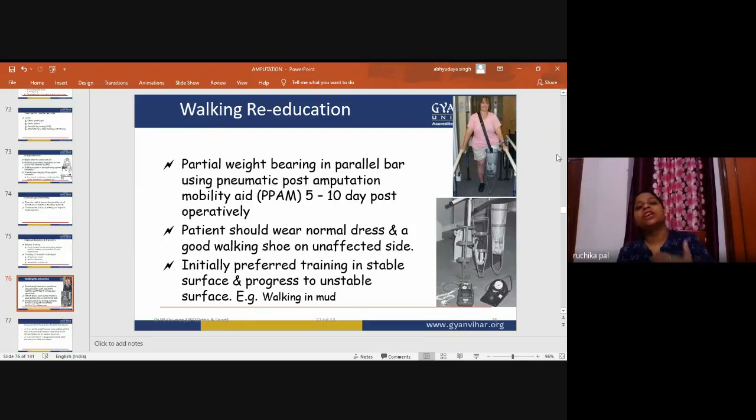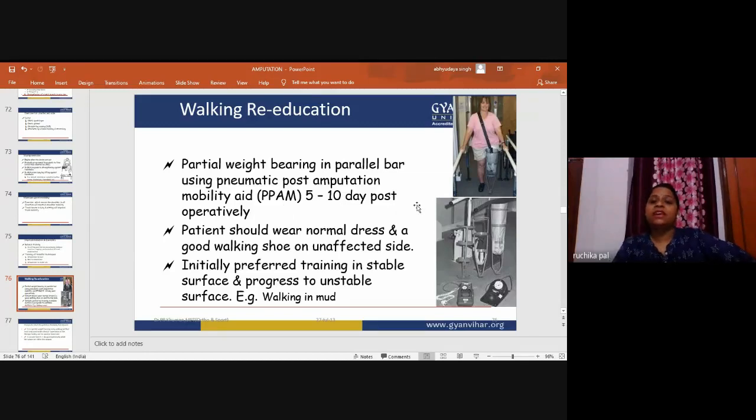He or she should face the mirror, making eye contact. The patient will not re-educate walking while looking down at the ground. So this is the partial weight bearing in the parallel bar using a pneumatic post amputation mobility aid.